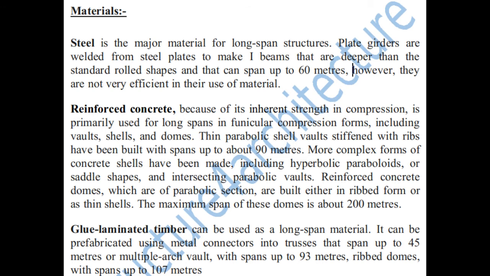Now more complex forms of concrete shells have been made, including hyperbolic paraboloids, saddle shapes, intersecting parabolic vaults, etc. Reinforced concrete domes, which are of parabolic section, are built either in the ribbed form or as thin shells. The maximum span of these domes is about 200 meters, which is a very, very high value for a long span structure. The last one is glue laminated timber.